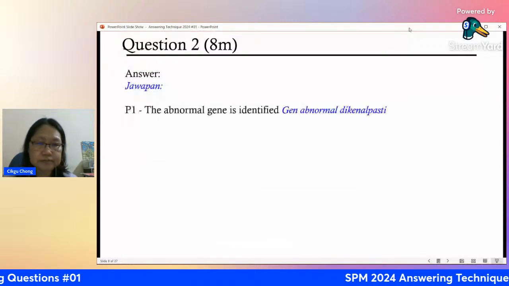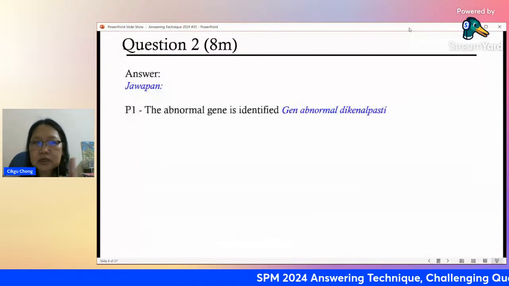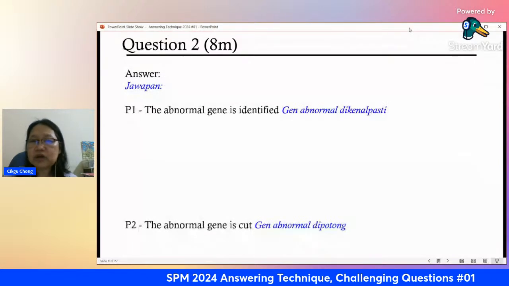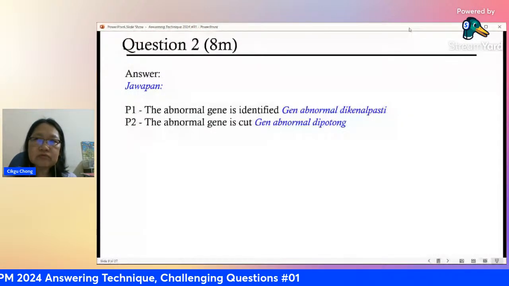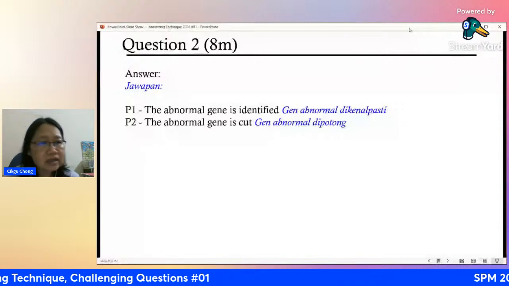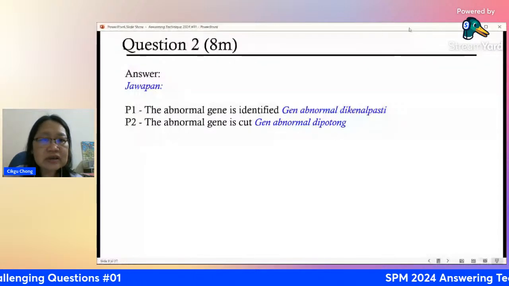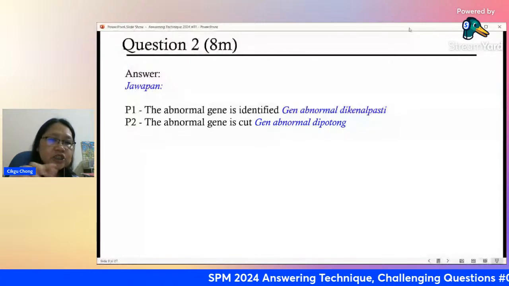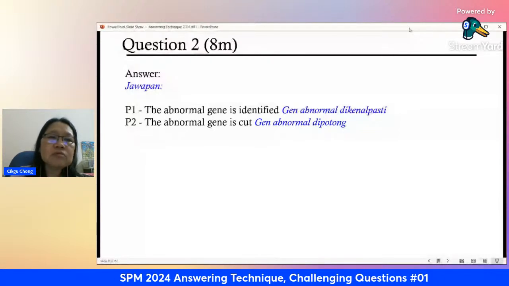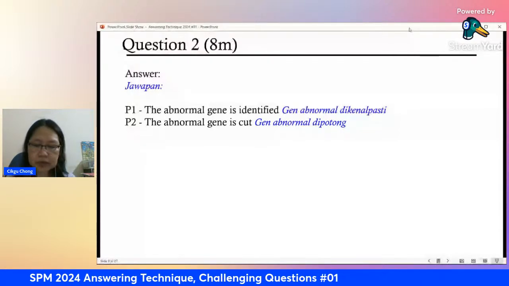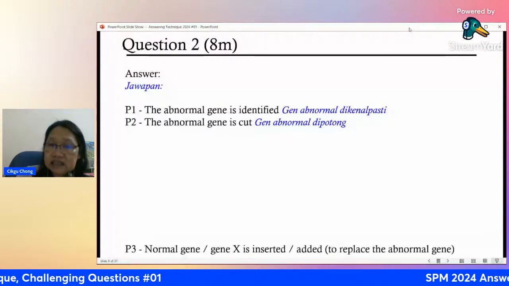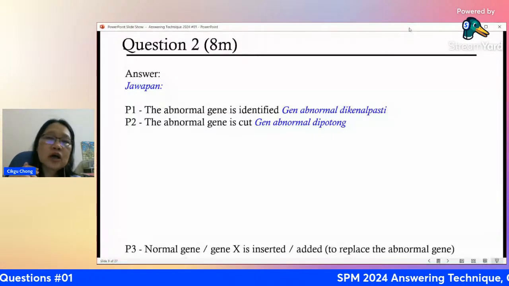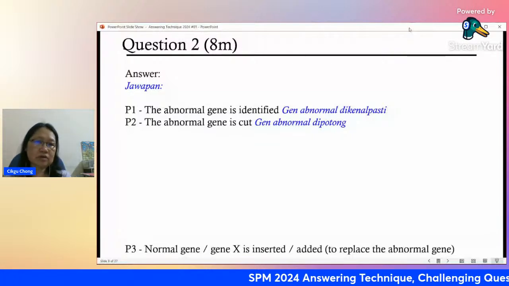P1, first point. P2, the abnormal gene is cut. You can add on by saying using restriction enzyme. You don't say using scissors. If you say using scissors, the whole idea of P2 is wrong. If you don't say it, it's still okay. But if you say the wrong thing, then the whole sentence is wrong. The abnormal gene is cut, which we remove. Then you put in the normal gene, or the gene X is inserted or added to replace the abnormal gene. This is the principle.